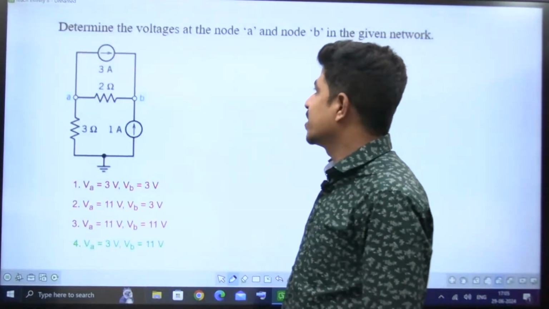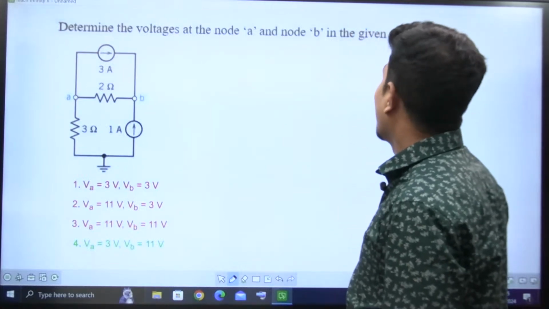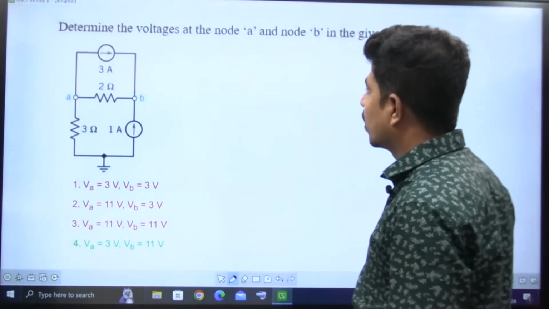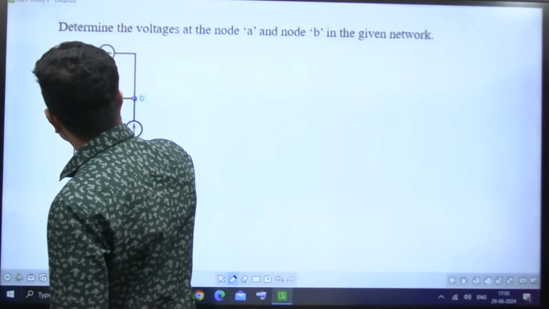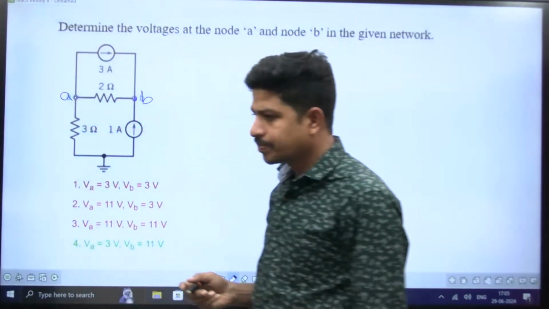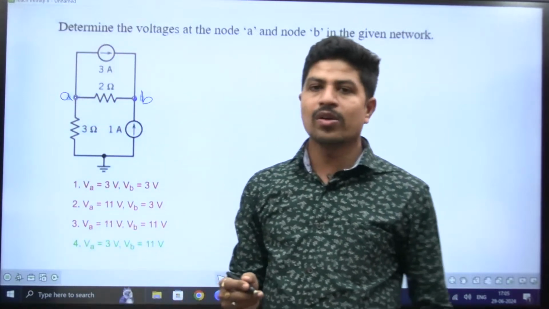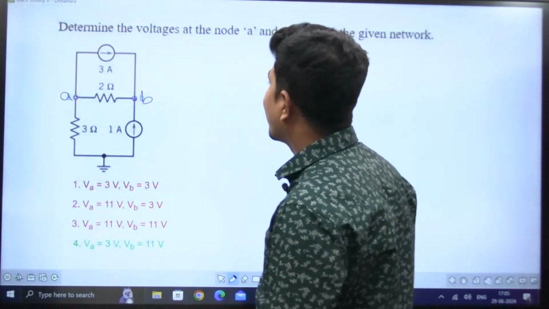What that fellow says: determine the voltages at node A and node B in the given network. So he's asking the voltage here at node A and node B. This is A, this is B, right? At A and B, that fellow is asking the voltages, right? Observe here carefully. How to find voltage at a point?